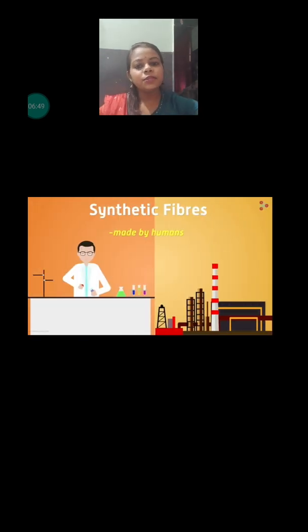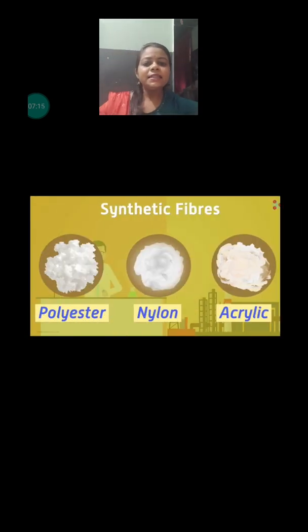Now let's know the human-made fibers or synthetic fibers. These fibers are made by human beings in the laboratory or in the industry, but in both places they are created by human beings only. That's why they are known as synthetic fiber or human-made fiber. Examples of synthetic fibers are polyester, nylon, acrylic.